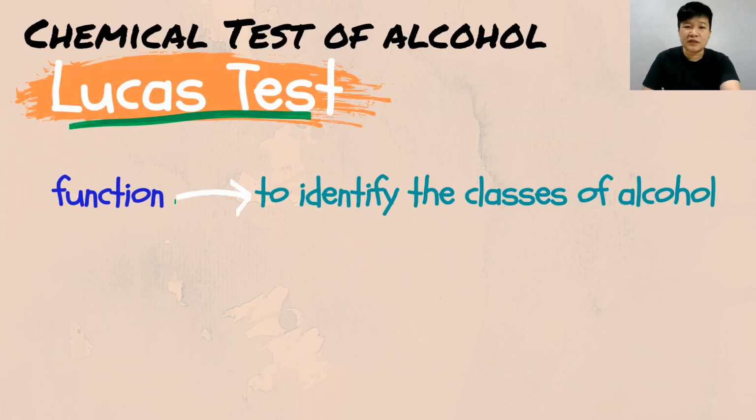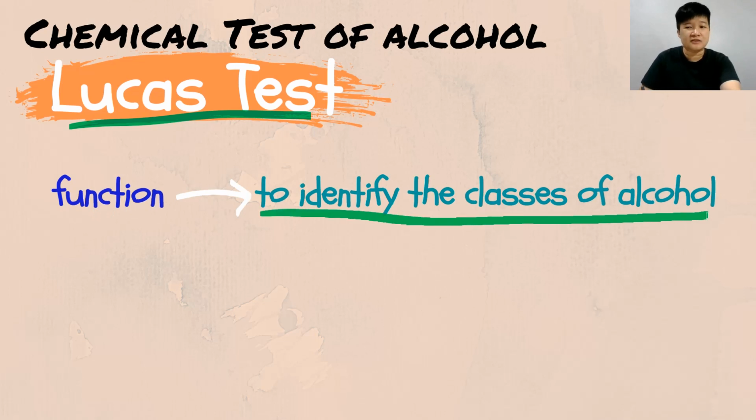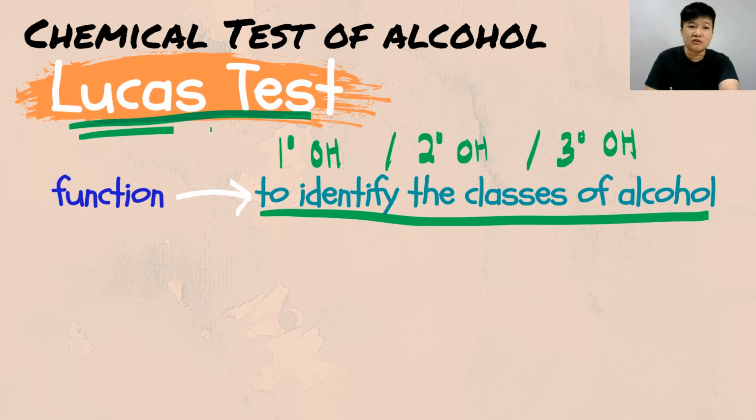The function of the Lucas test is to identify the classes of alcohol. We know that we have three classes of alcohol. We start off with your primary alcohol. We can have your secondary alcohol. And last but not least, your tertiary alcohol. So the function of the Lucas test is to differentiate all three alcohols over here.